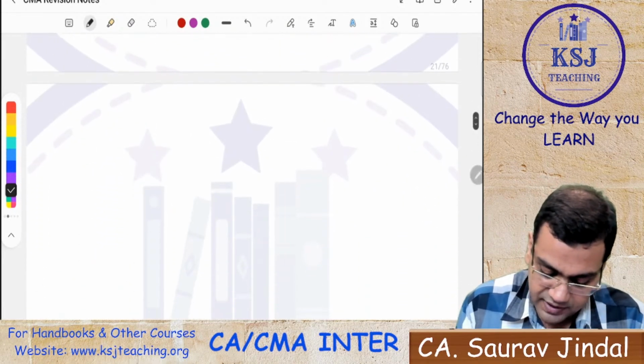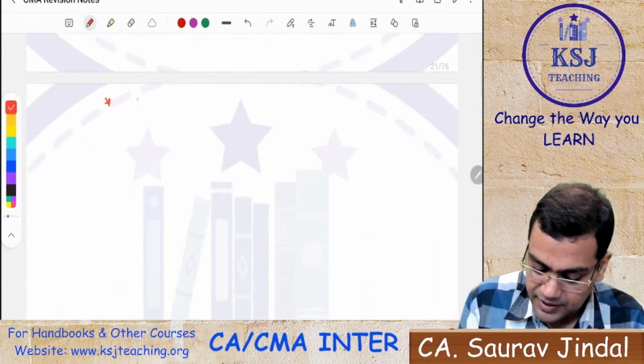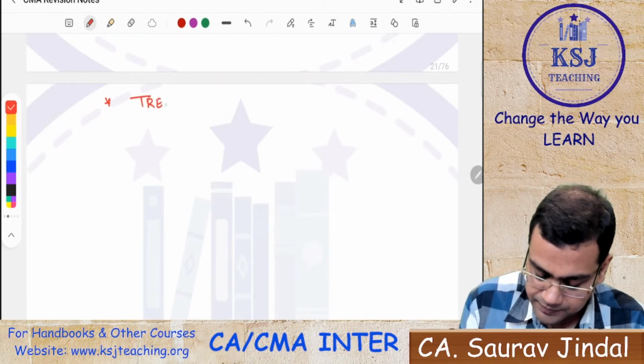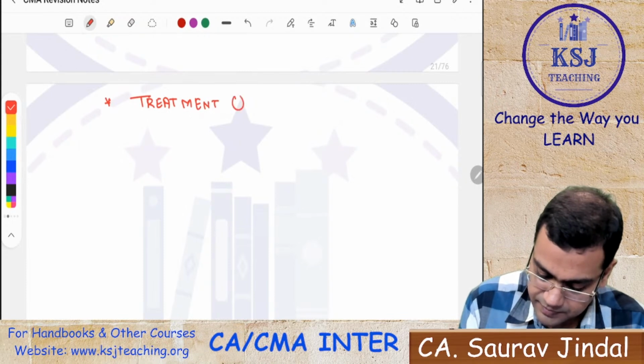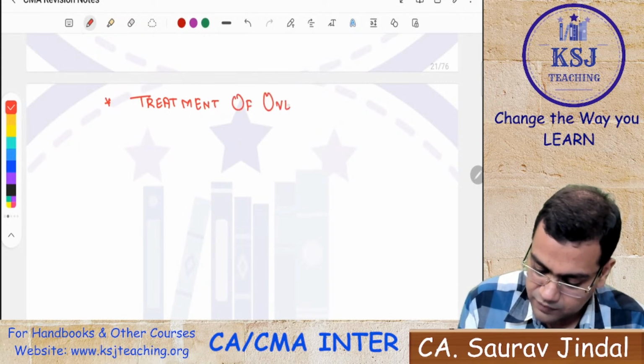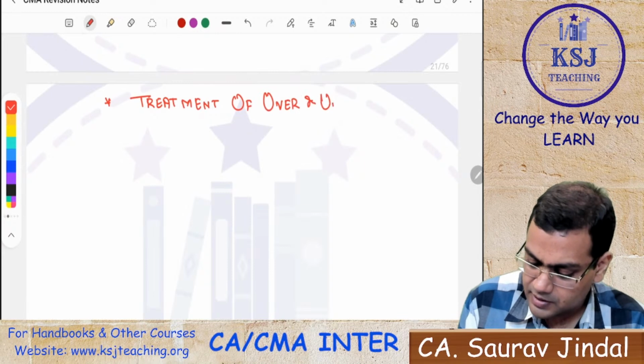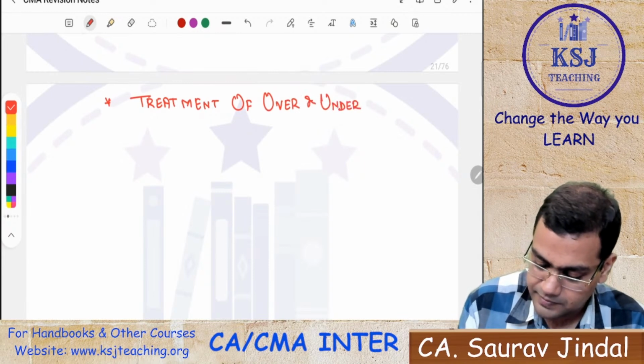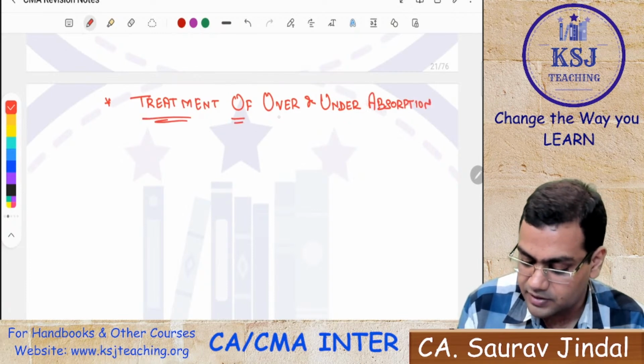So the topic that we are going to cover here is the treatment of over and under absorption. So what is the treatment here? There can be three different treatments.